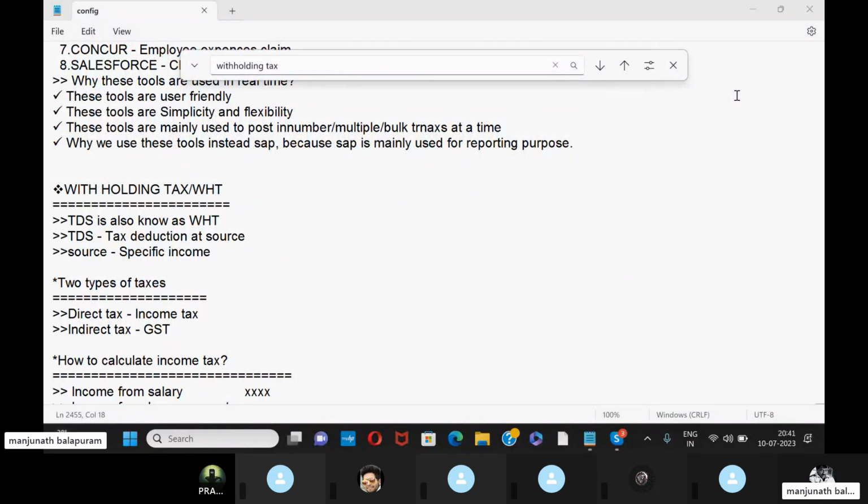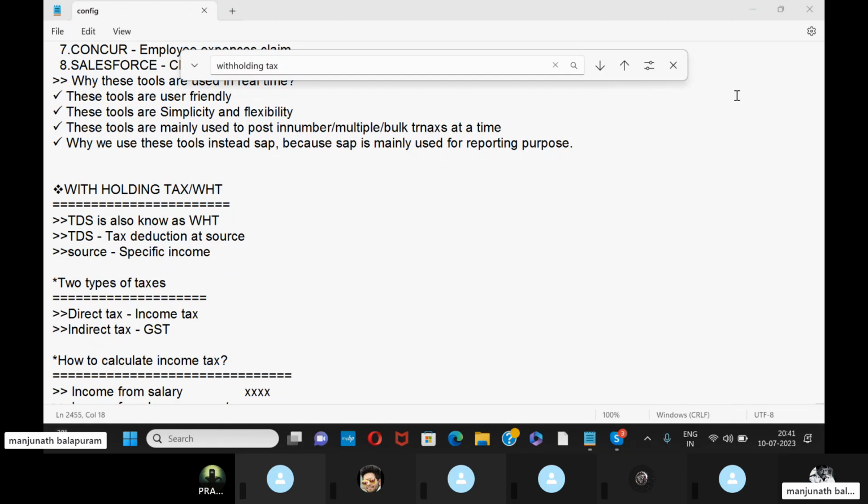It is also called, in the Indian context, TDS. TDS is tax. The full form of TDS is tax deduction at source. Source means a direct and specific income, a specific source.